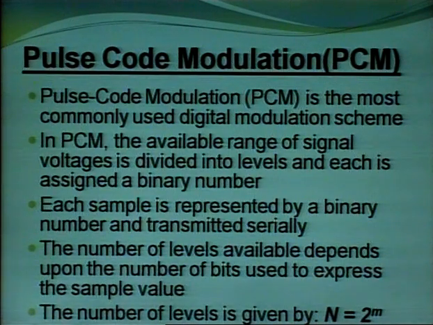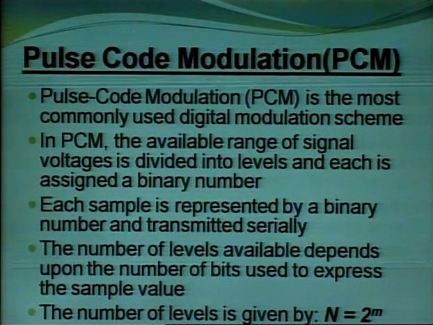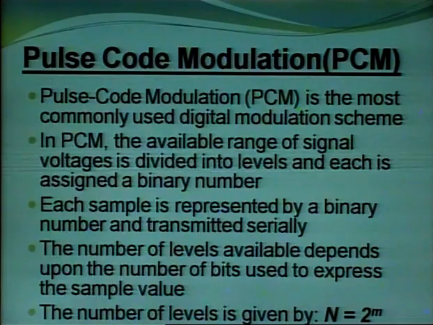Transmitted serially one by one. The number of levels into which samples are divided depends upon the number of bits used to represent the sample value. The levels depend on how many bits we use to represent the sample value. So the number of levels n is equal to 2 to power m.